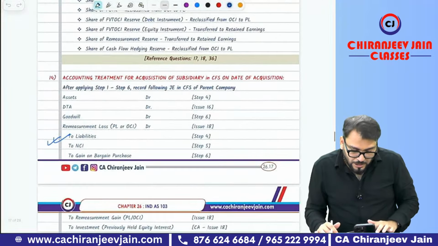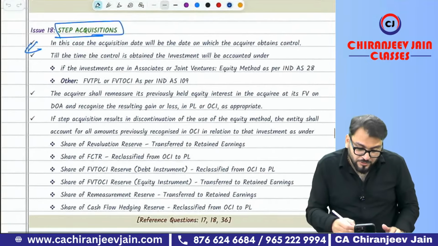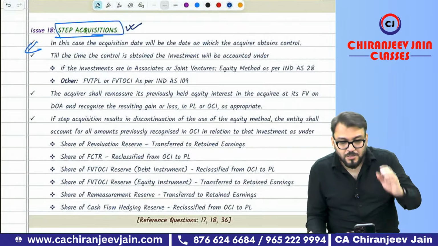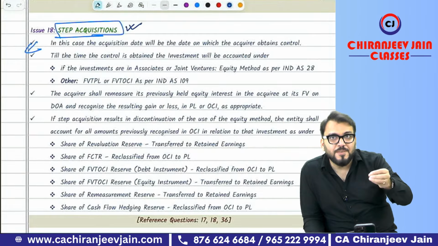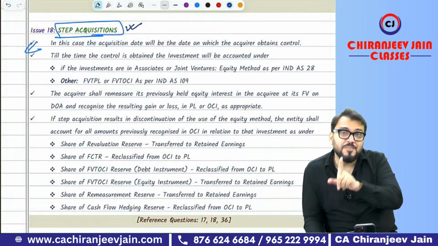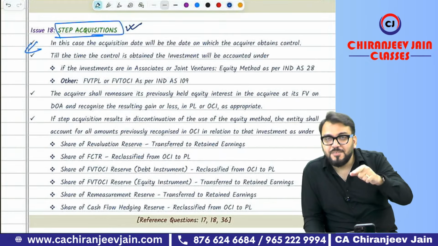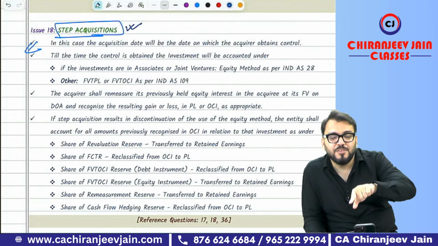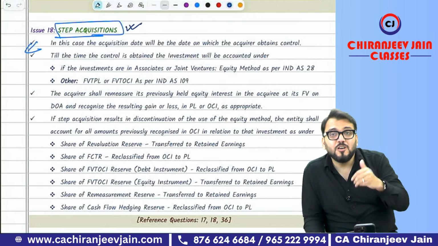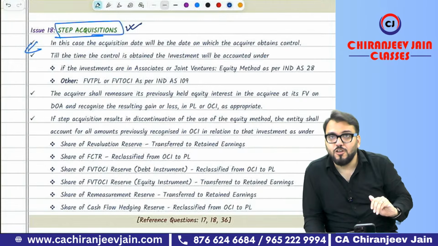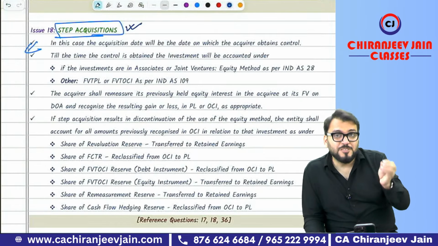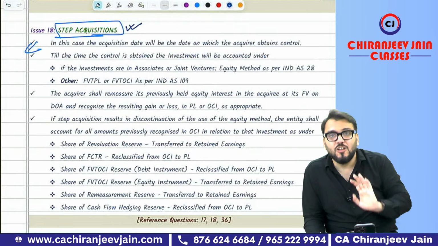Correct. Now step acquisition. This is also one of the very important step acquisition. Now what Ind AS 103 says that whenever there is step acquisition, previously held equity interest will be remeasured at fair value, and because of that remeasurement there can be gain or loss. That gain or loss means fair value minus carrying amount will be gain or loss.